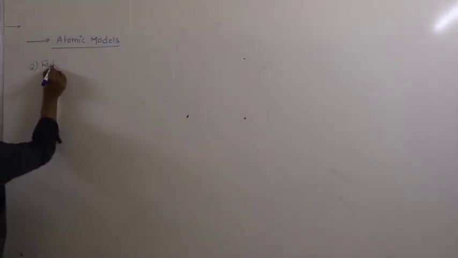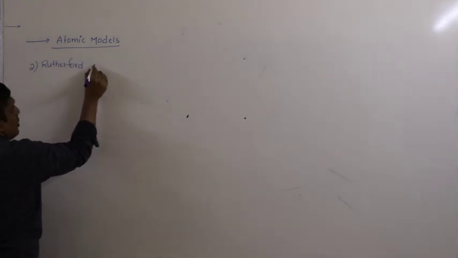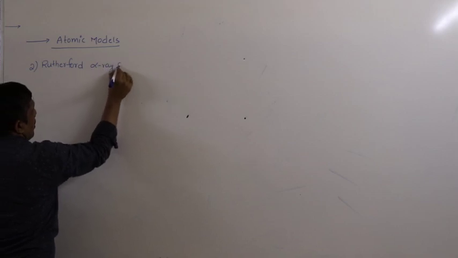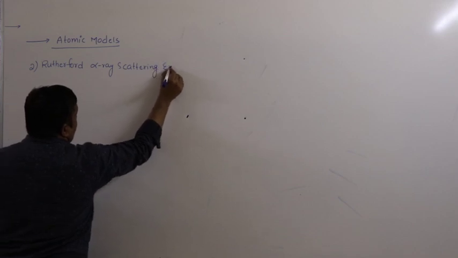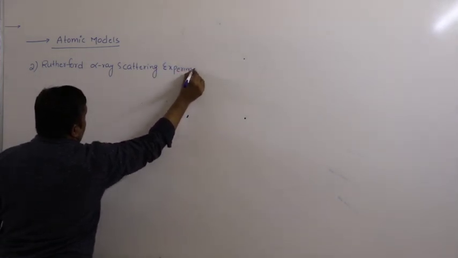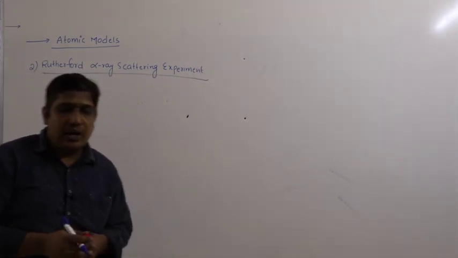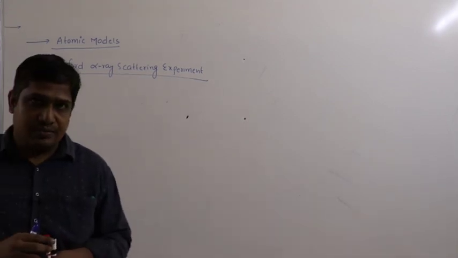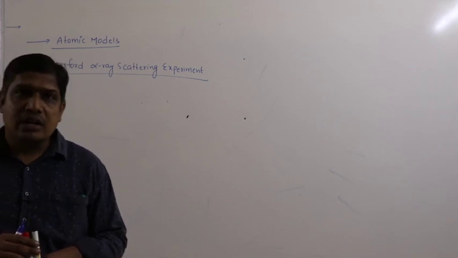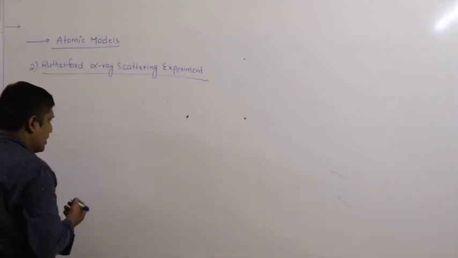Let us study the second one, that is the Rutherford atomic model. Rutherford alpha scattering experiment, you can call it, or simply Rutherford experiment. Rutherford and co-workers have done this experiment. So let us proceed. What is the experimental requirement? Let us see.